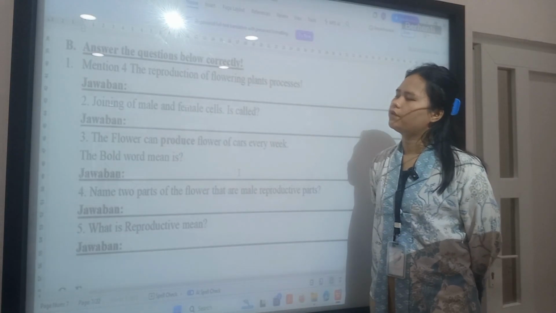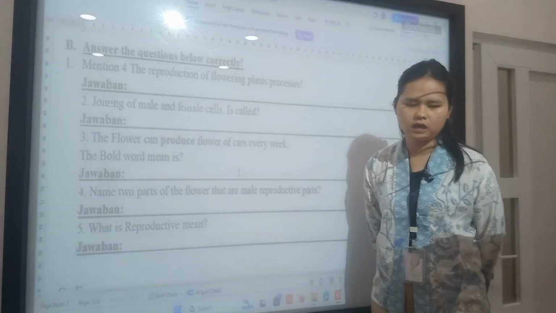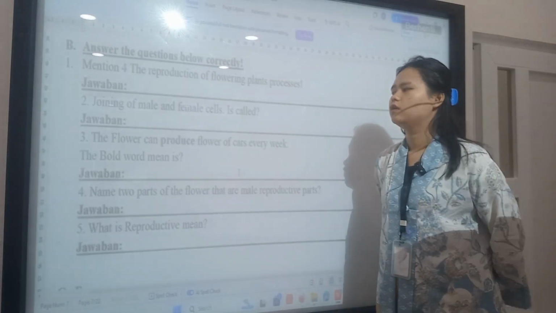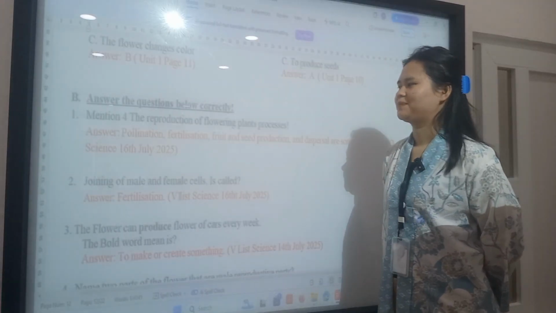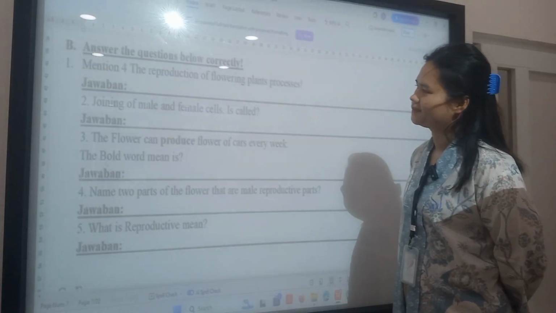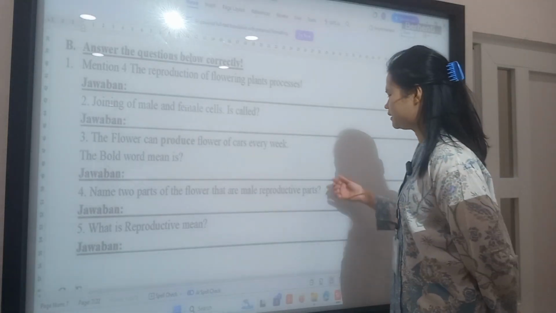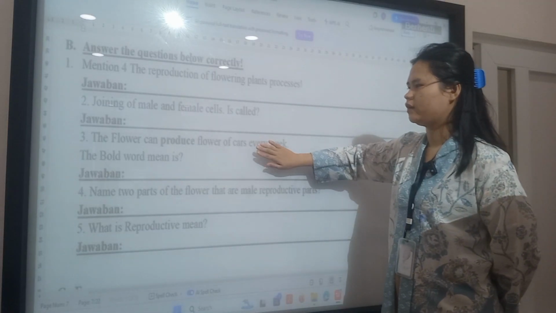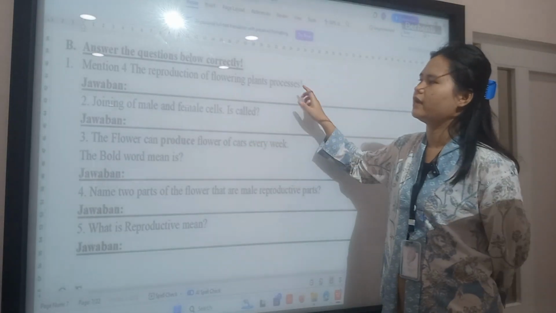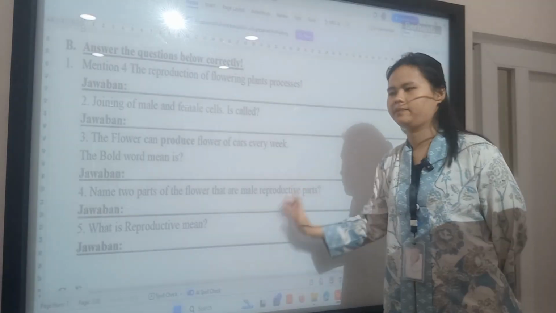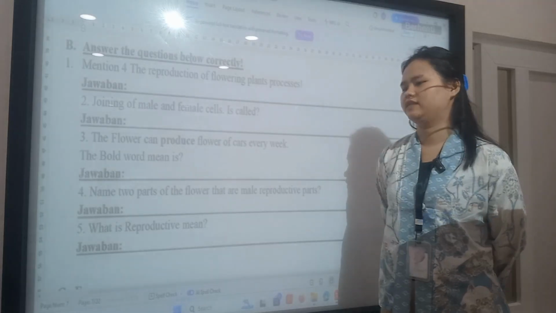The flower can produce flower of course every week. But the produce is like having each day of the things. Produce? No, it's not. Oh my God, sorry, my bad. It's not the answer of the produce actually. I will not put the meaning of the word in the exam. I will focus on the thing like joining female and male. We'll have the vocabulary list, but I will not put it in the exam.